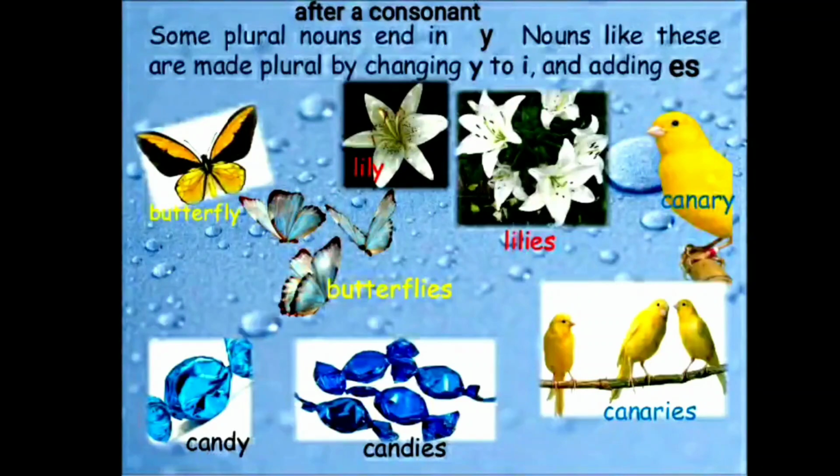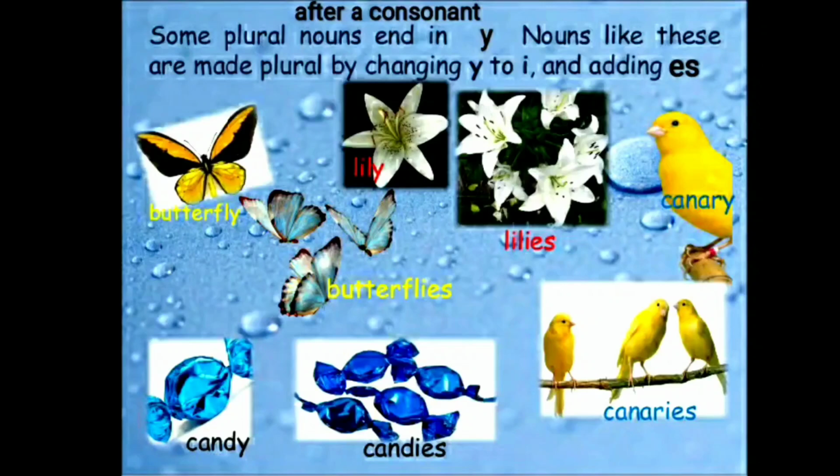Example given: butterfly. Here this singular noun ends with y and l is a consonant. So we will remove y and add ies. Butterflies.